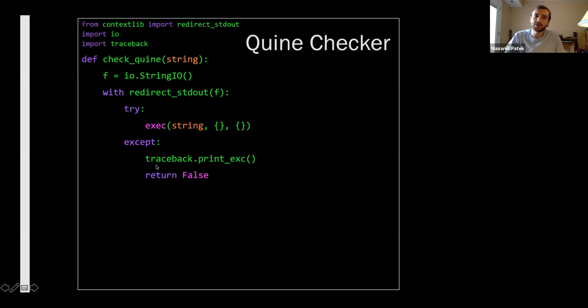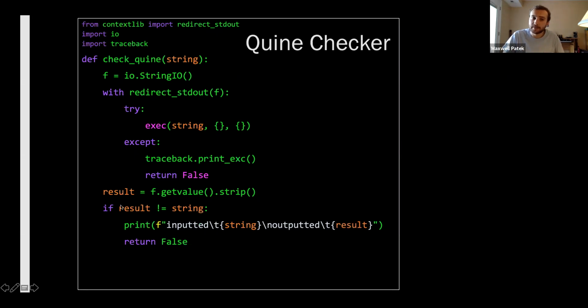We need to wrap this in try-catch, because if the string that was inputted is not just not a quine, but also doesn't work, then we want to gracefully exit. Otherwise, we get the result of what the string executed and printed. And if the result is equal to the string, then we've got a quine. If it's not, then we don't. So nothing too crazy here.